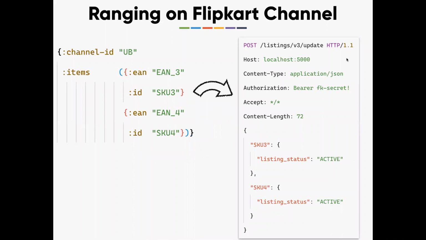Now we saw how to do ranging and pricing in Tata Click. The same ranging and pricing on Flipkart would look similar but with a different HTTP endpoint and a different request body. Here, what you are seeing is a completely different JSON representation altogether. Their SKU is the key and the listing status is active. So these are the transformations that we need to do.